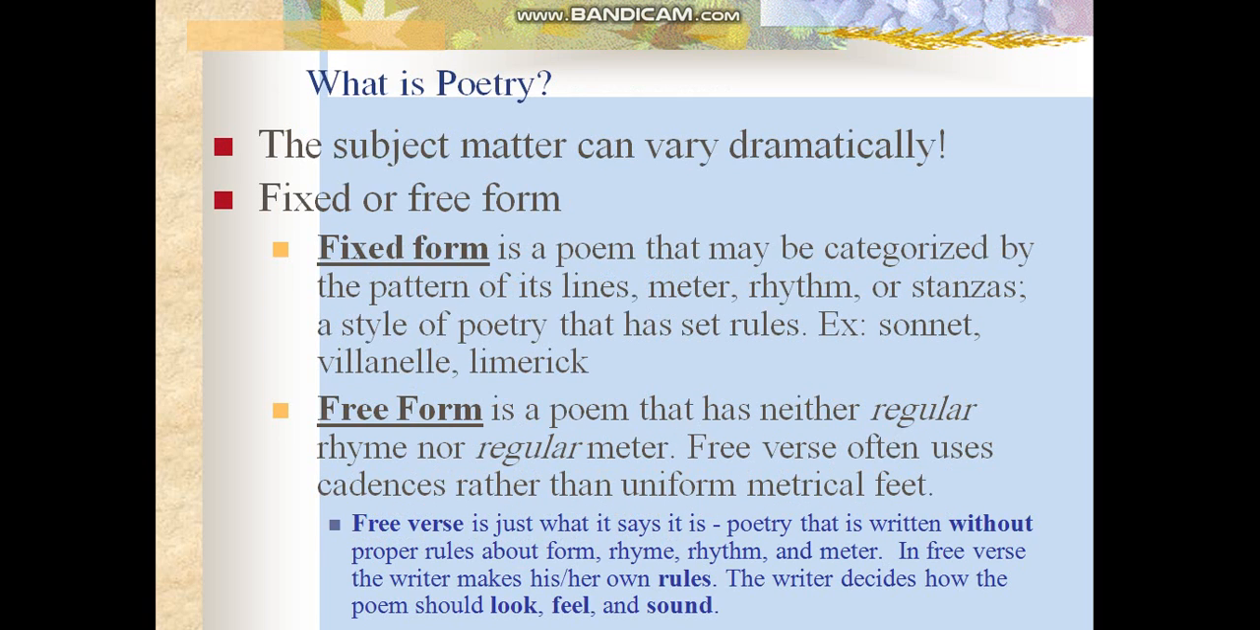We have here many kinds of poetry. Subject matter can vary dramatically, and poems can be fixed form or free form. Fixed form, as we said before, is a poem that may be categorized by the pattern of lines, meter, rhythm, stanzas, and so on. Free form has no stanzas, no rhyme, and is called free verse.